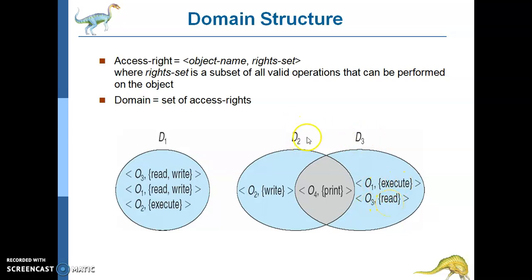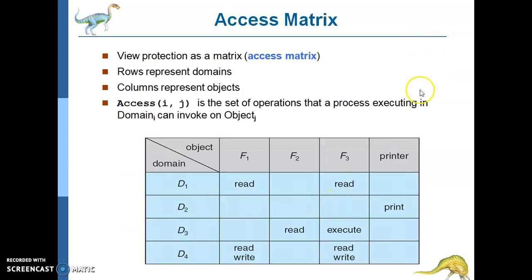Okay, but they too as a domain use one thing which is common, and that is O4, which is used for print. To have this domain structure in progress, we take this as a protection matrix here. These are called your access matrix. Rows are represented as domains, columns are represented as objects. These are my objects, these are my domains.